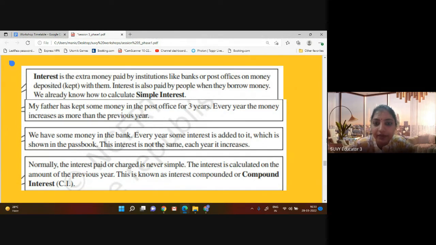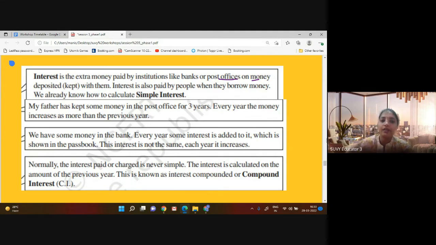Interest is basically extra money paid by institutions like banks and post offices on the money deposited by you. Remember, your parents used to make some FDs in the bank. We give some money to someone, they take it, and we take interest from them. So interest is paid by people when they borrow money.